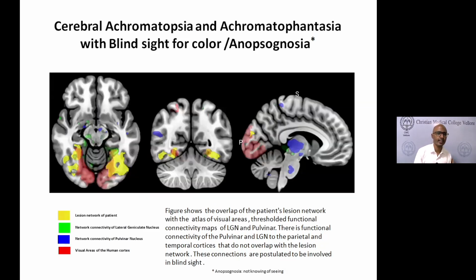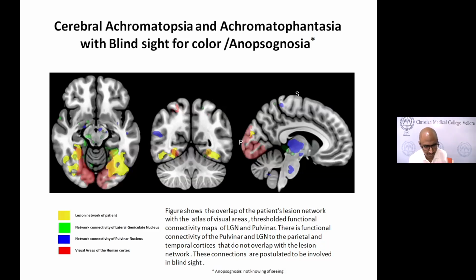That is when we looked at a couple of areas: the lateral geniculate nucleus and the pulvinar. Here, we looked at a large area of the pulvinar and also the whole lateral geniculate body. We manually mapped them, and then we looked at the functional connectivity. Like how we did a lesion network, we looked at the connectivity of the pulvinar and the connectivity of the lateral geniculate.